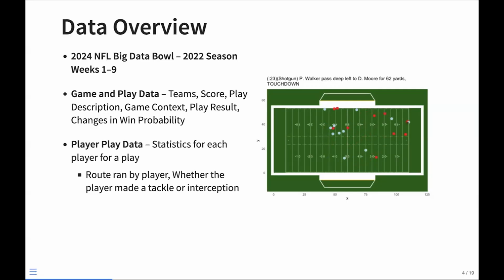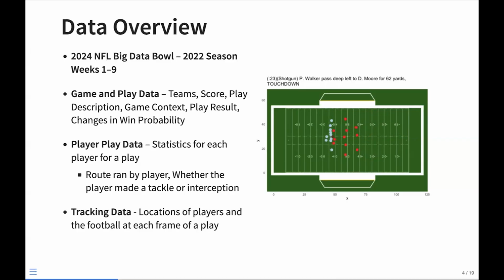Inside those plays, you have more data, which is player play data. It says what each player in that play, the 22 players, 23 if one of the teams messed up, did in that play, what routes each player ran, what they contributed to that play. And then last but not least, we have tracking data, which allows us to not only make these super cool visualizations that you see on the right here of that PJ Walker pass, but it also allows us to construct features and then infer on those features.